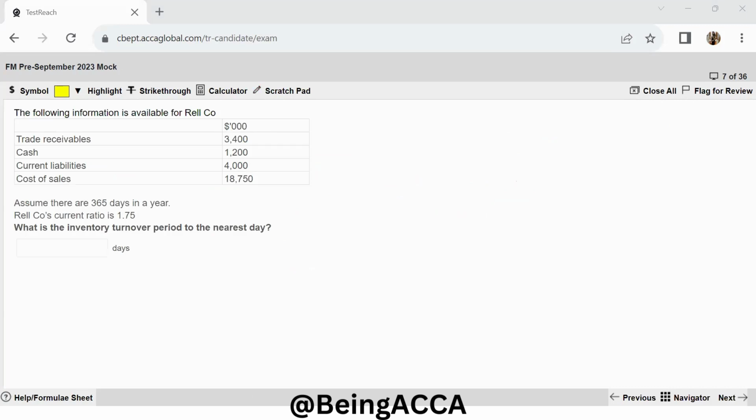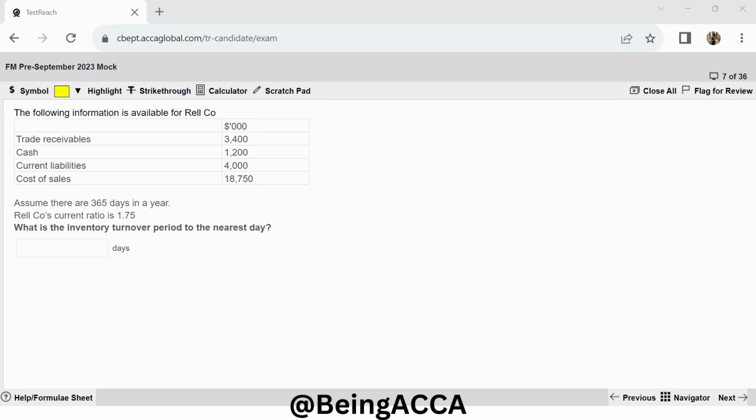Yes. So the following information is available for REL company. They have trade receivables, cash, liabilities, cost of sales. Assume 365 days. Current ratio is given to us. We have to find out the inventory turnover period. So inventory turnover is nothing but how much time it is taking for you to sell your inventory. Now we have our current assets, and current assets can be assumed to be cash, trade receivables, and inventory, since we do not have any other information.